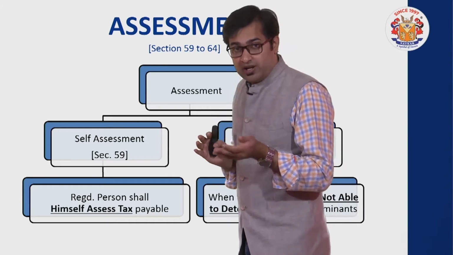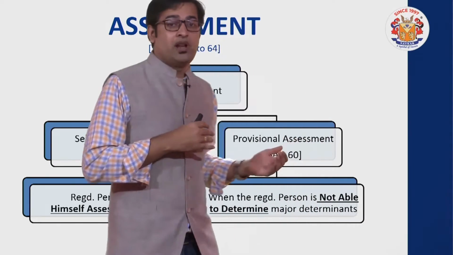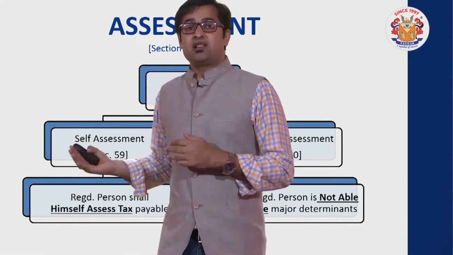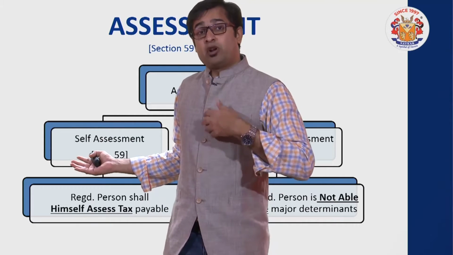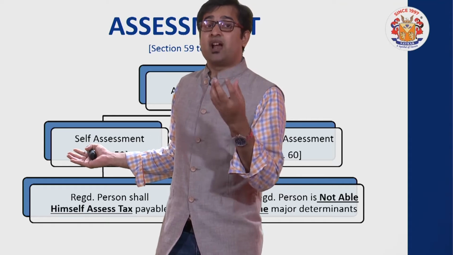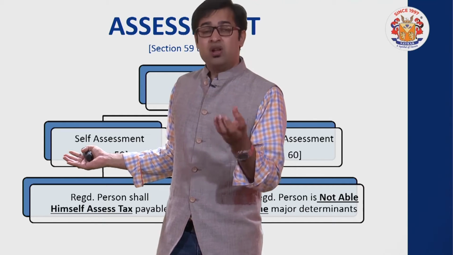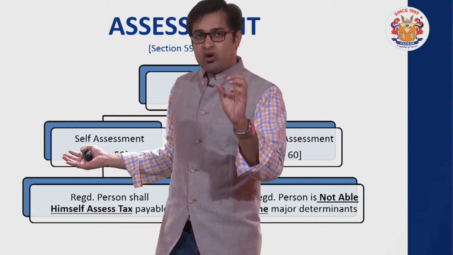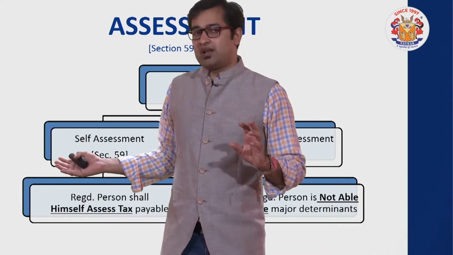One is self-assessment, another is provisional assessment. When I say self-assessment, the person himself is required to declare value. The person himself is required to declare the tax amount and accordingly finalize the tax amount, pay the tax amount and give the declaration of the same.